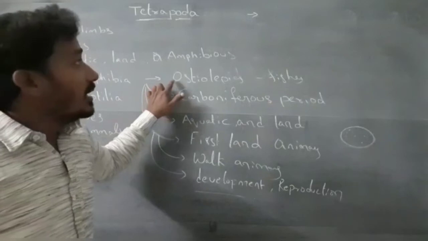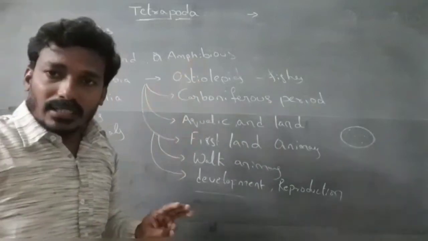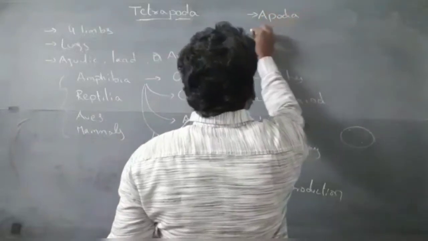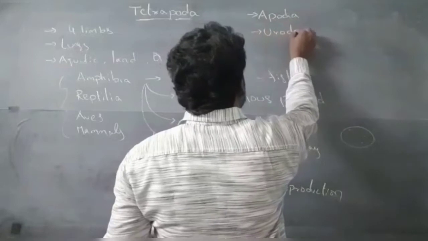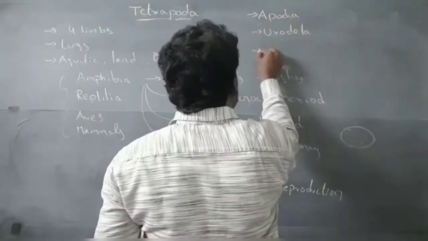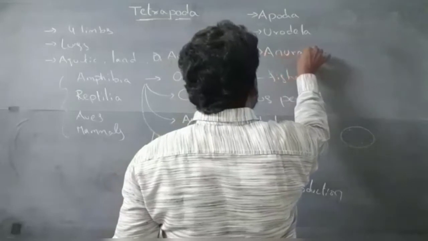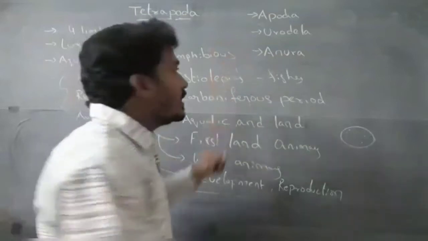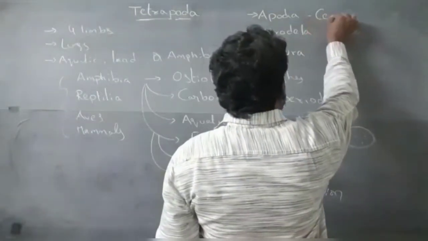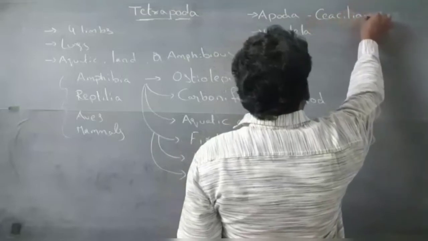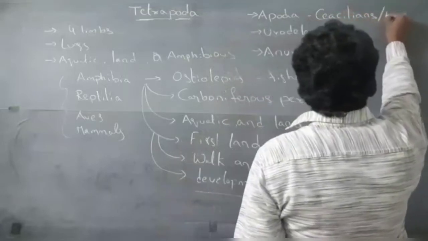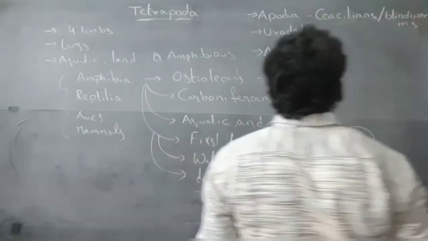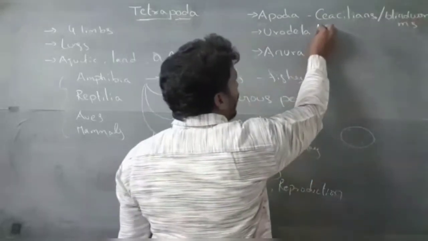Class Amphibia has three orders. These are Apoda, Urodela, Anura. Apoda is also called Caecilians. Caecilians are blind worms. Urodela are Caudata.